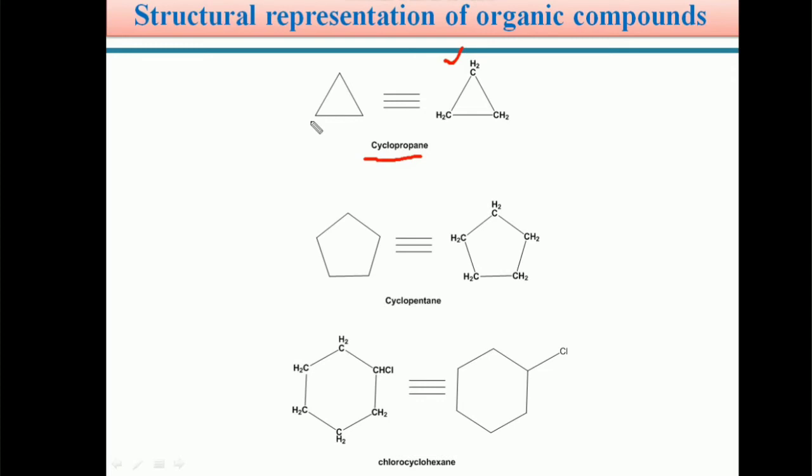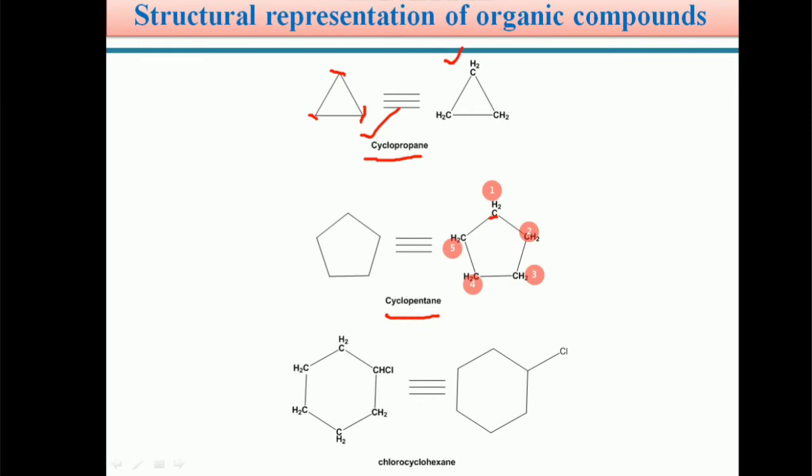This can be shown in the form of a bond line representation, a triangle type. This is a cyclic system and 3 carbon atoms are present: cyclopropane. Next, if you take cyclopentane, with numbering, CH2, CH2, CH2, CH2, CH2. There are a total of 5 CH2 groups connected in a cyclic manner.